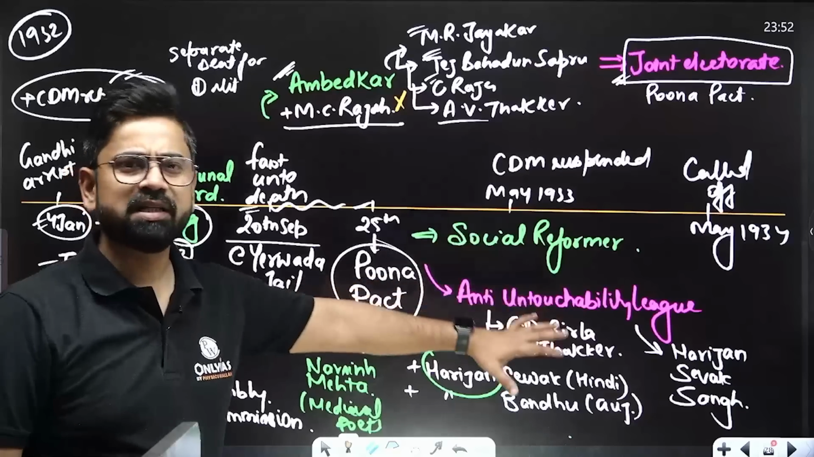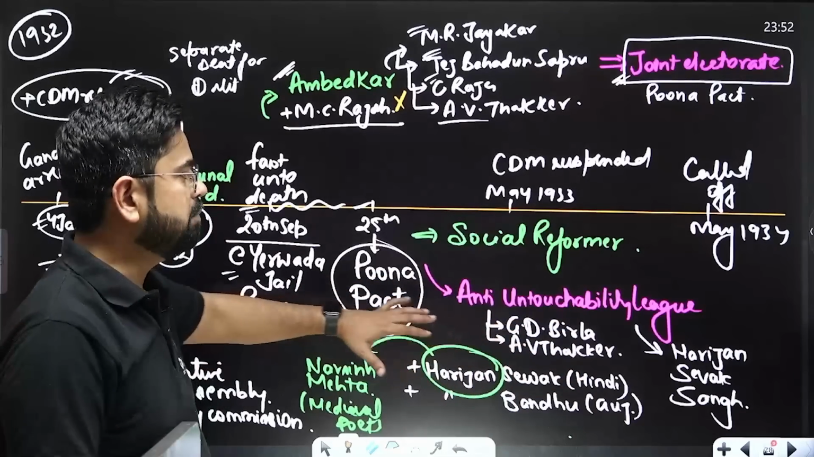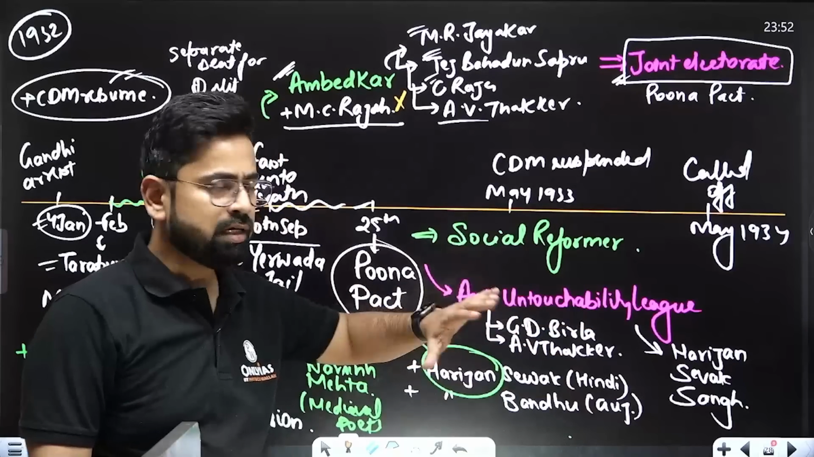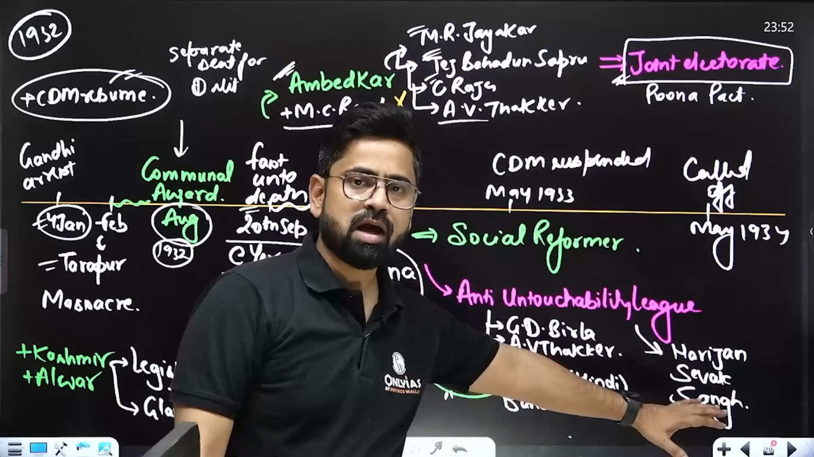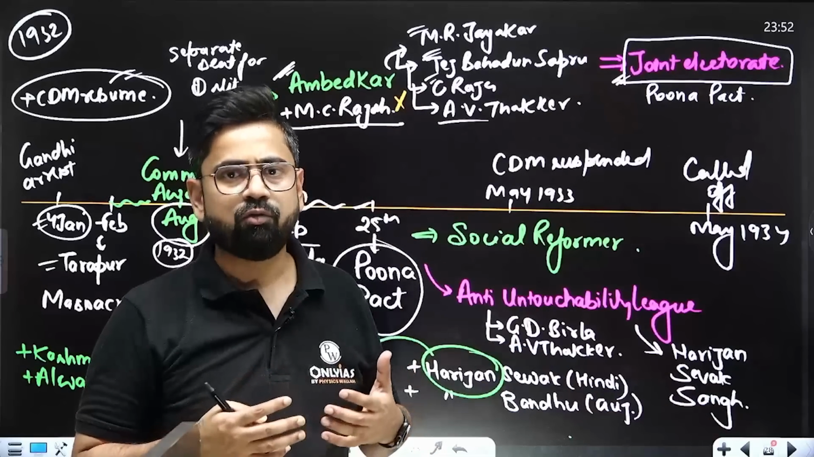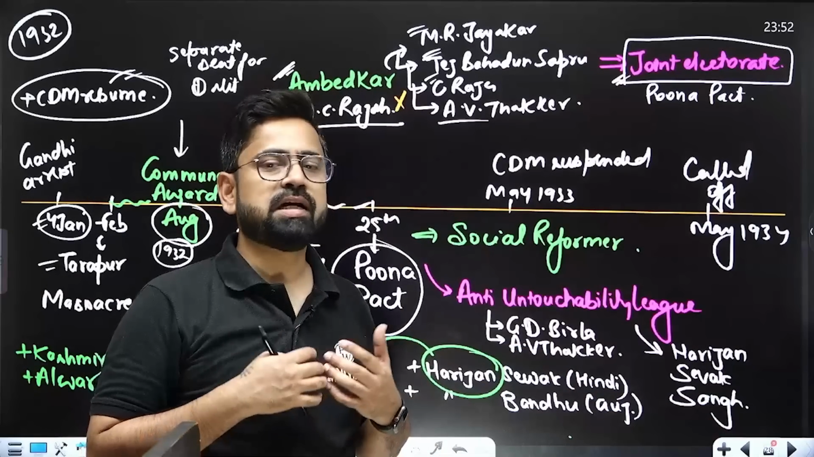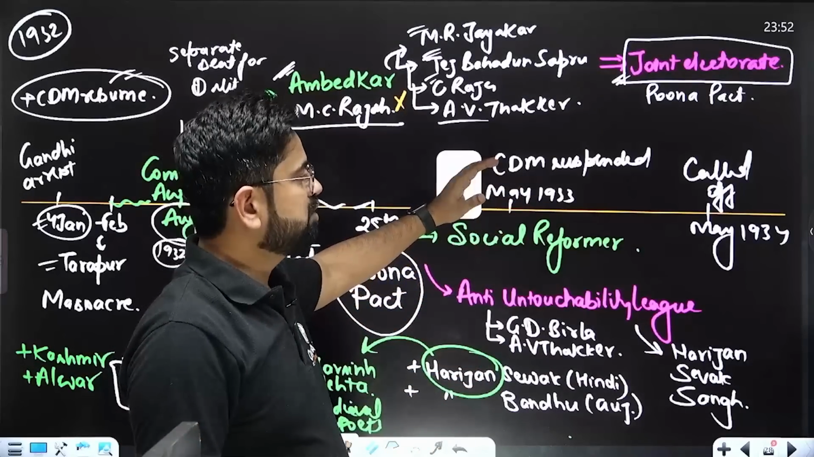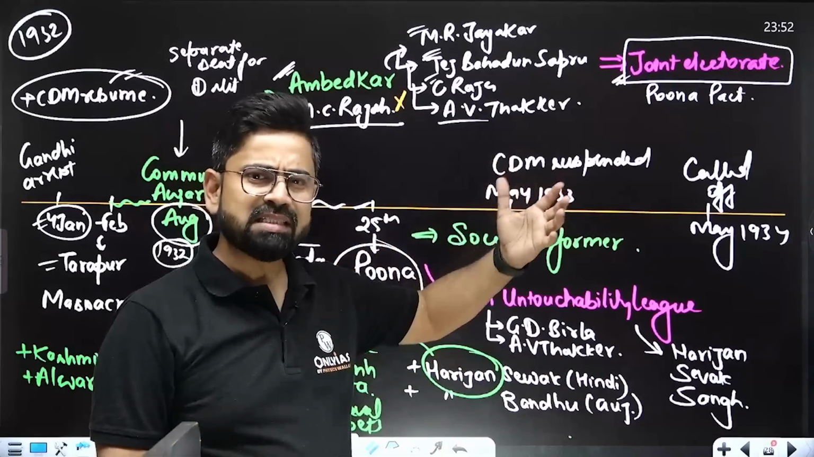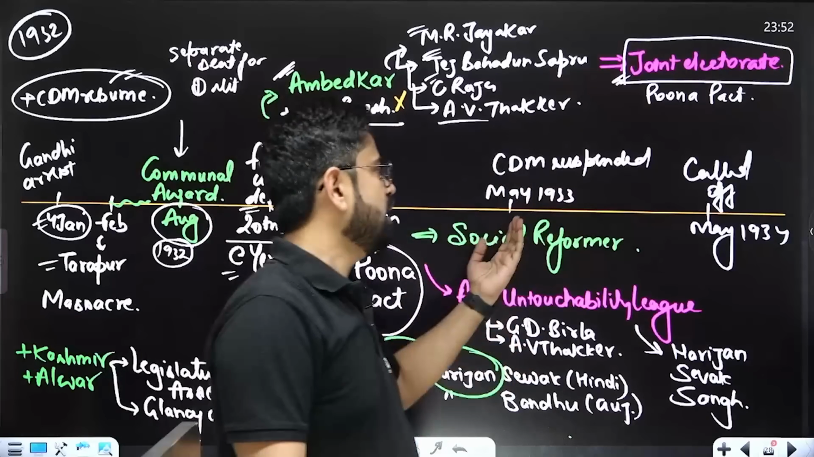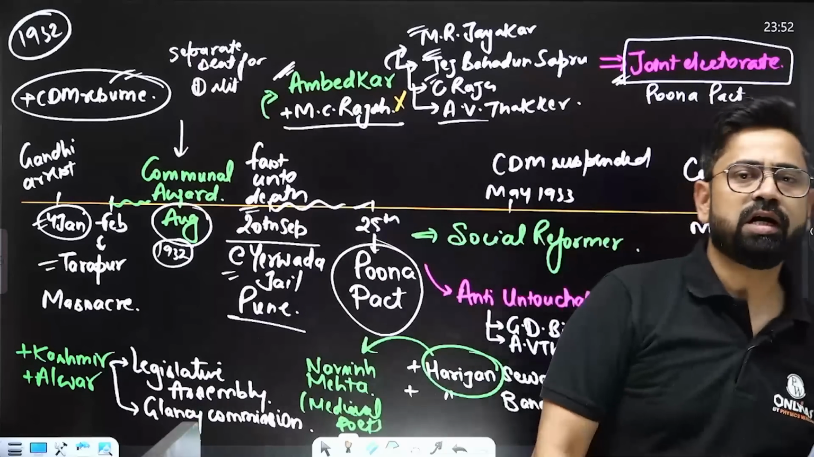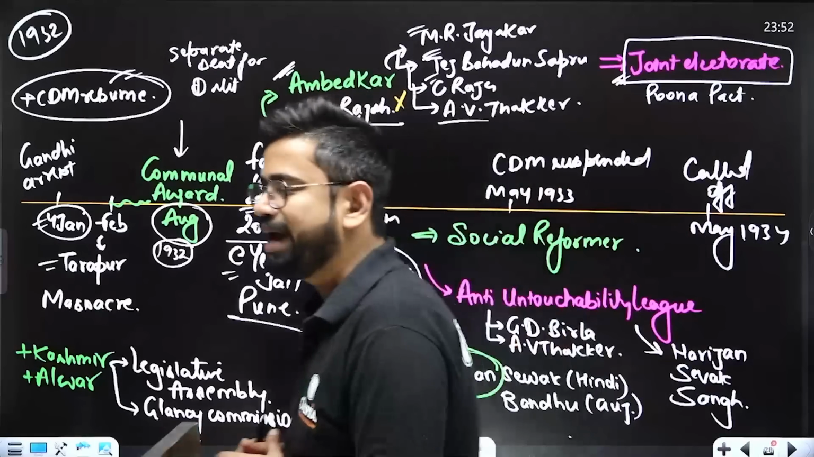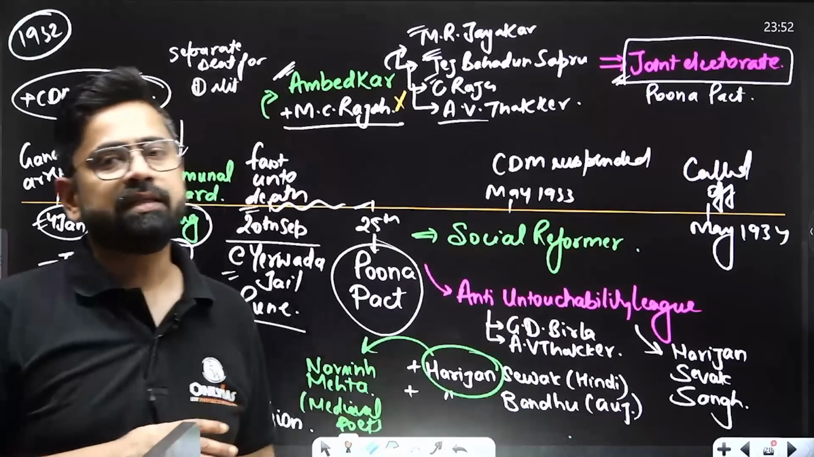From here onwards, Gandhiji became a social reformer for some time. The Anti-Untouchability League was started, which later became the Harijan Sevak Sangh, and Gandhiji started working for the untouchables, the Dalit class. By May 1933, the civil disobedience movement was suspended because everybody realized it was not working, and by May 1934 it was called off. It was anyway not doing great. So this was the end of one era, and then there was the 1935 Act.